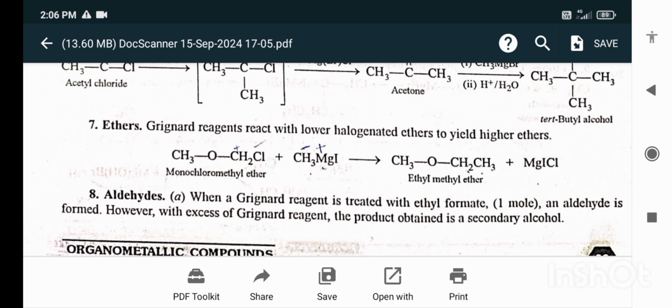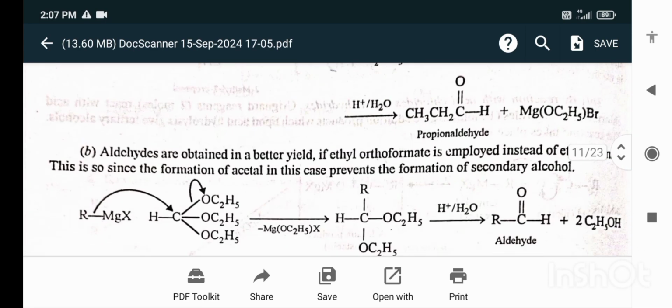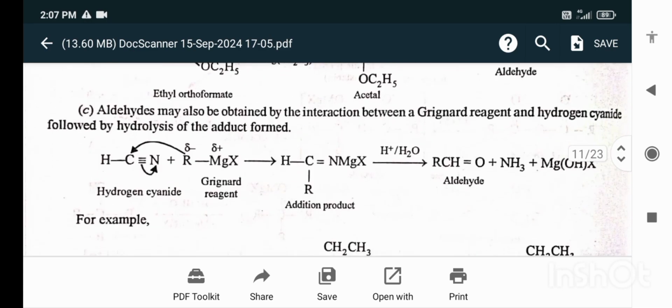Aldehyde. When a Grignard reagent is treated with ethyl formate, an aldehyde is formed. However, with excess of the Grignard reagent, the product obtained is a secondary alcohol. Aldehydes are obtained in a better yield if ethyl orthoformate is employed instead of ethyl formate. This is so since the formation of acetal in this case prevents the formation of the secondary alcohol.